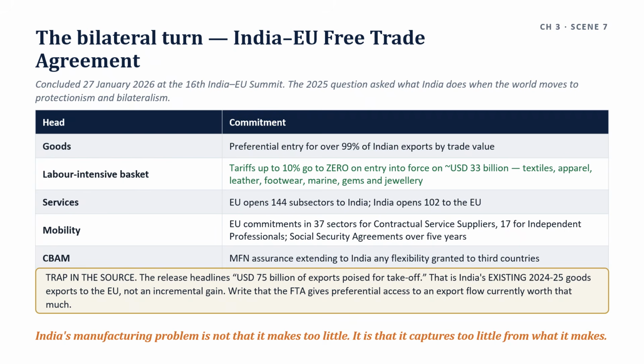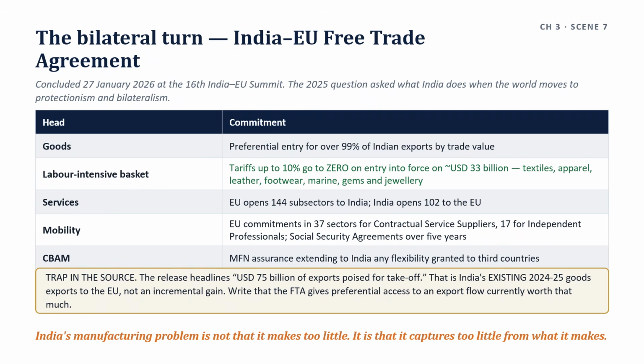Seven years apart, the same question, and the second one has an answer; the first two did not. The answer is the bilateral term, and India has negotiated it. But say the status precisely, because it matters. The India-EU agreement is not in force. Negotiations concluded in January 2026.